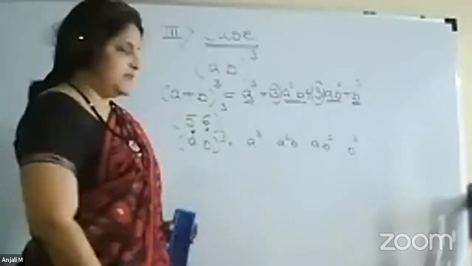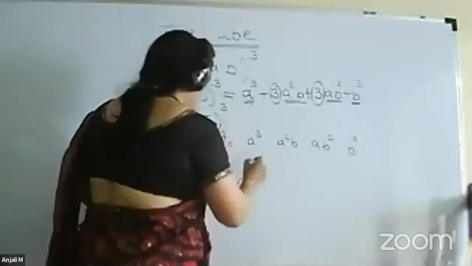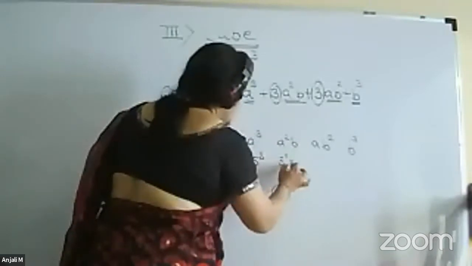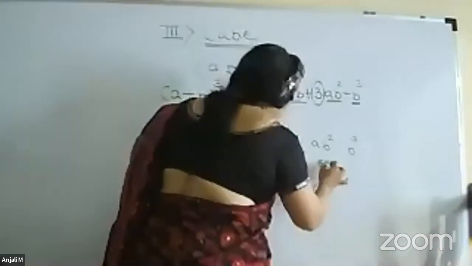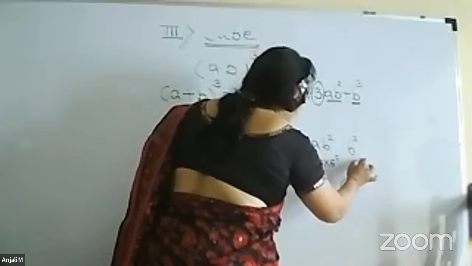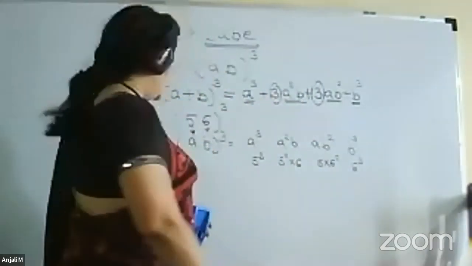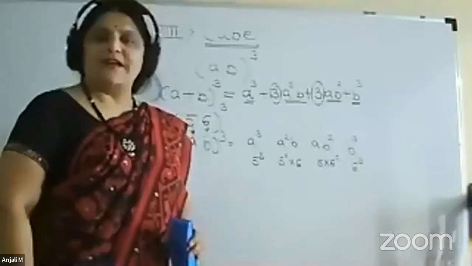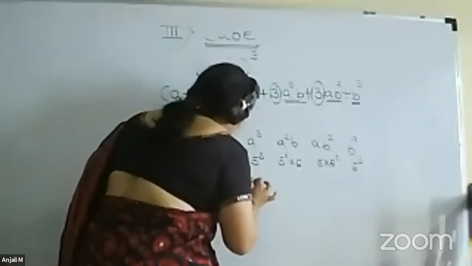So 5 cube, 5 square into 6, 5 into 6 square and 6 cube. So 5 cube is 5 into 5, 25, 25 5s are 125.